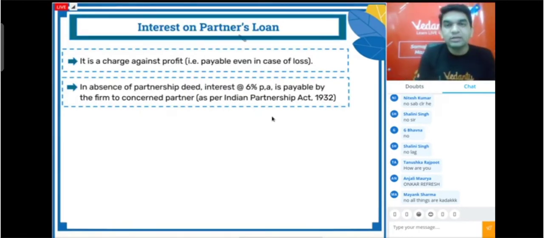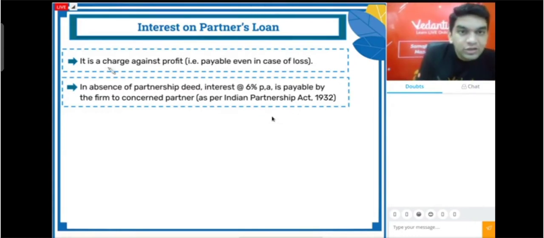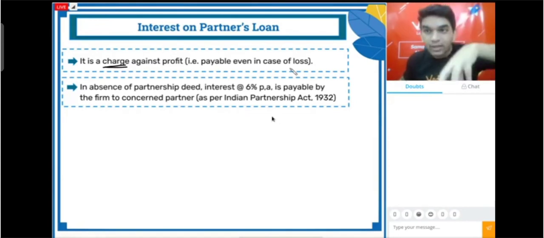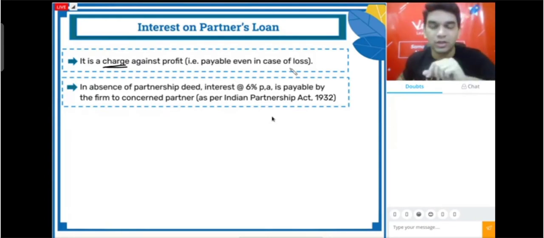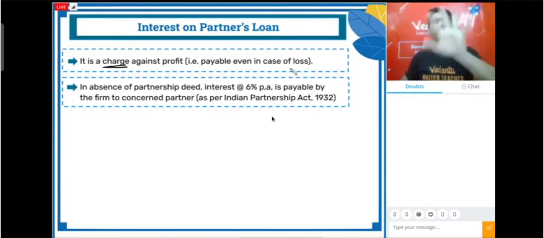Interest on partners' loan, as we have just discussed, is a charge against profit that is payable even in case of loss. Other amounts like salary to partner, commission to partner, interest paid on capital to partner are not to be paid if the partnership is having losses. But if I'm taking a loan from a partner, I need to pay this amount for sure.